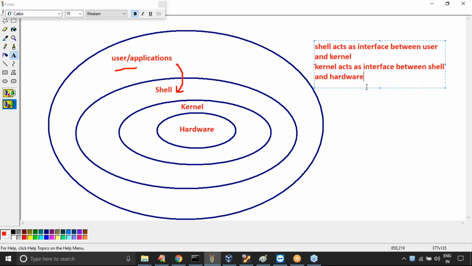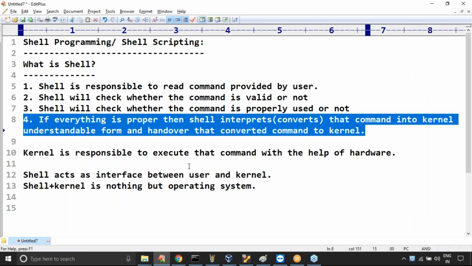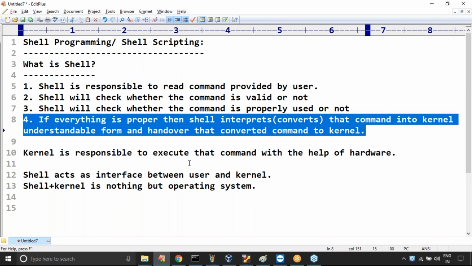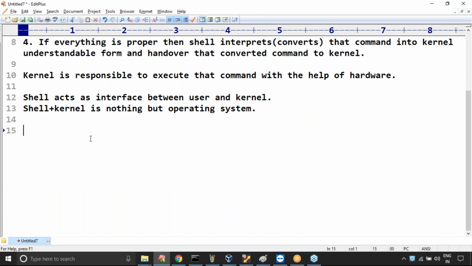These are two things you should be aware of clearly. Is any explanation required about this? Can you please confirm? What is a shell? What is the job of this shell? Next, shell plus kernel, this part itself is nothing but operating system. Clear, right?